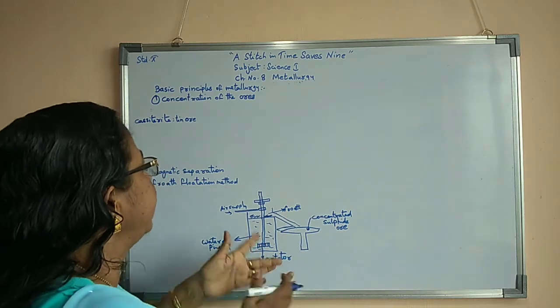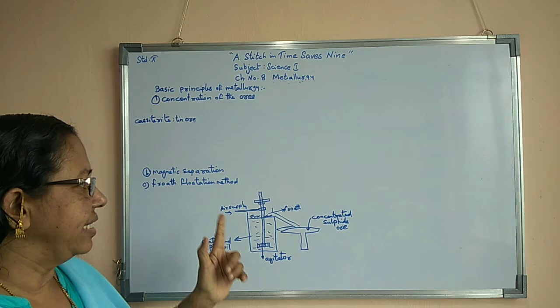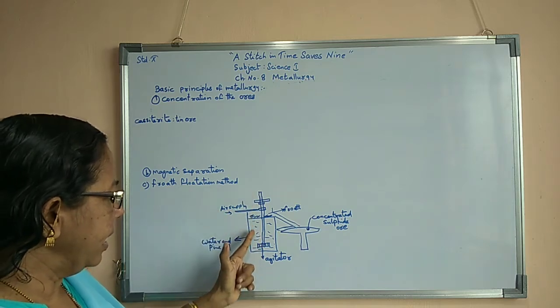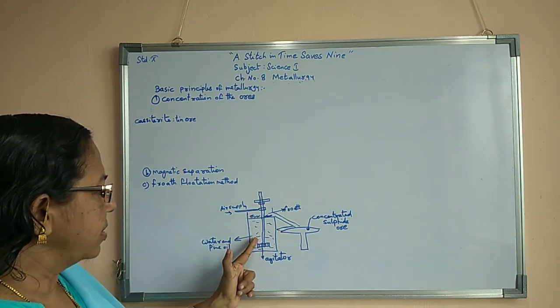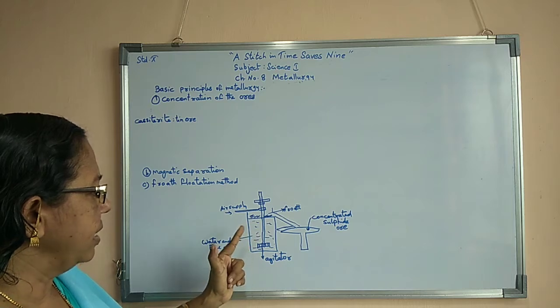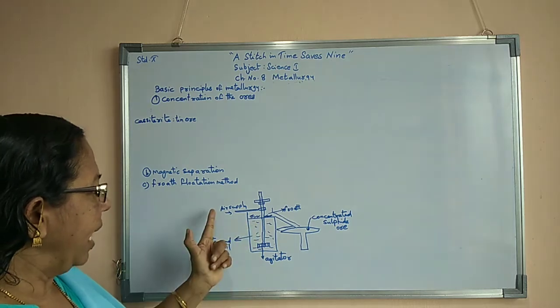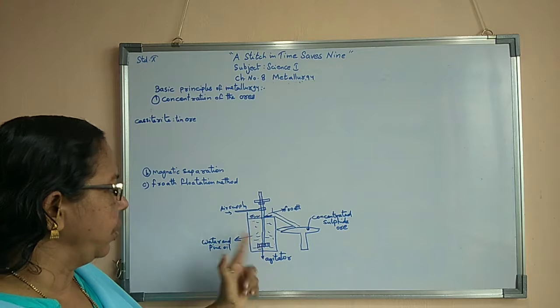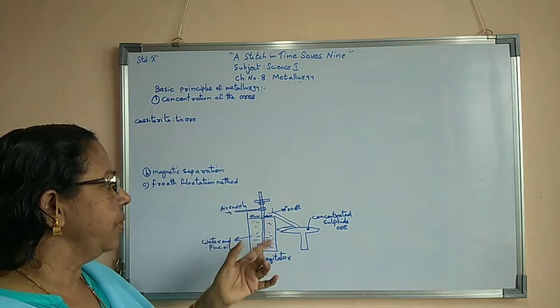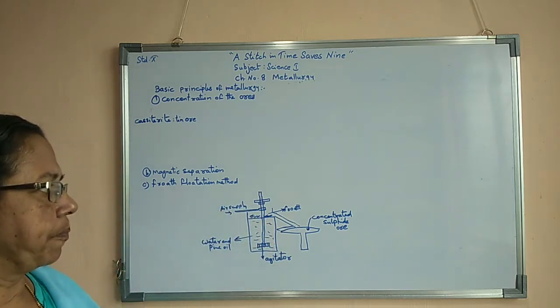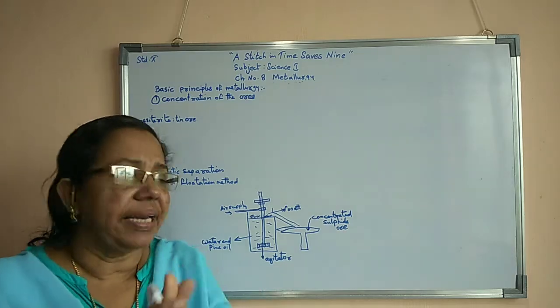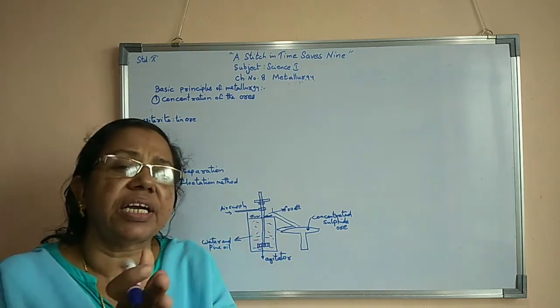As a result of its rotation, as well as one more thing, here we put the sulphide ore, water as well as pine oil, and we are passing air into it. We are supplying air into this mixture, and we are making the agitator rotate continuously.